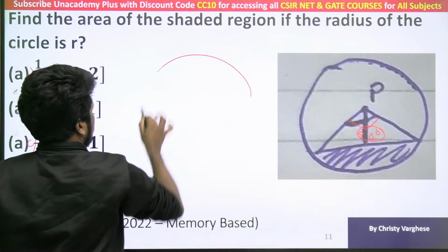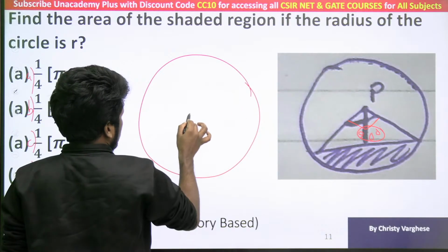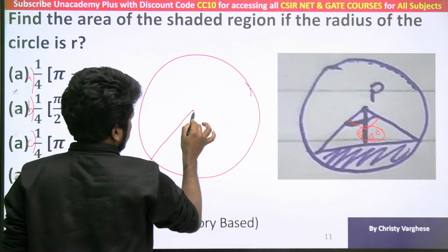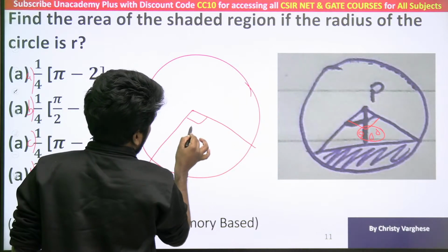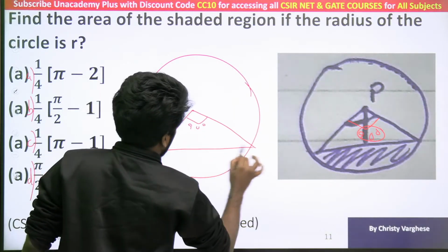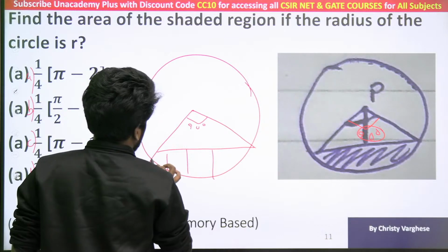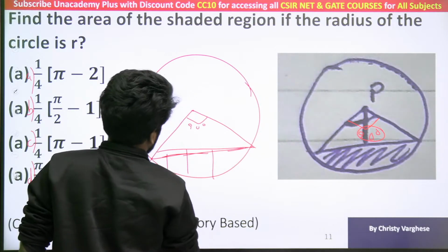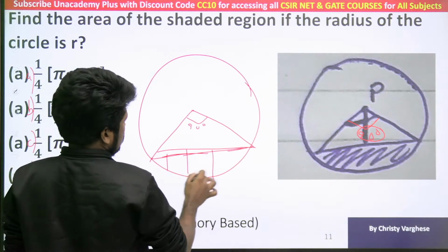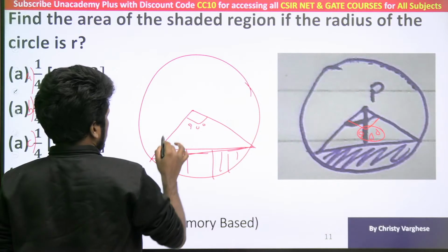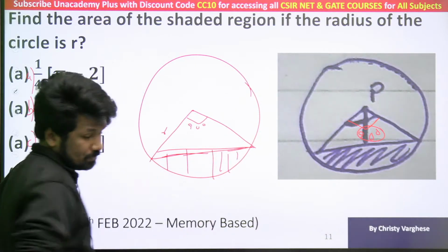I will draw the picture once more if you want. This is 90 degrees mentioned, and this shaded region is asked. This shaded region is asked. This is the radius obviously.